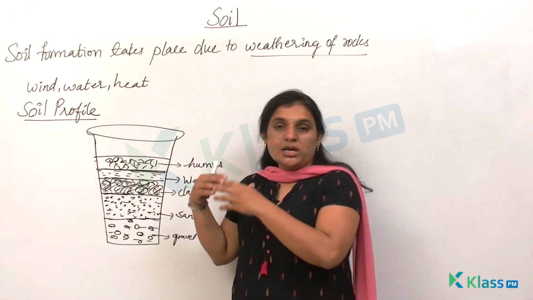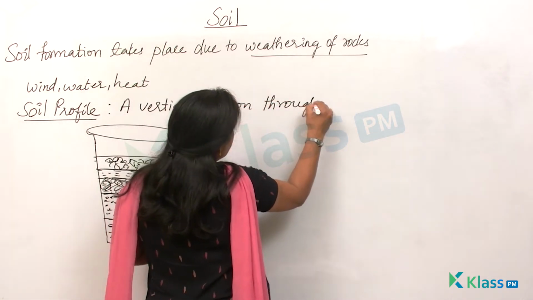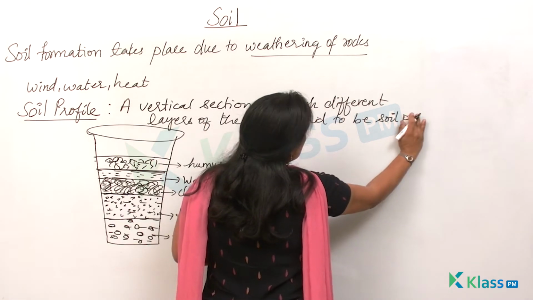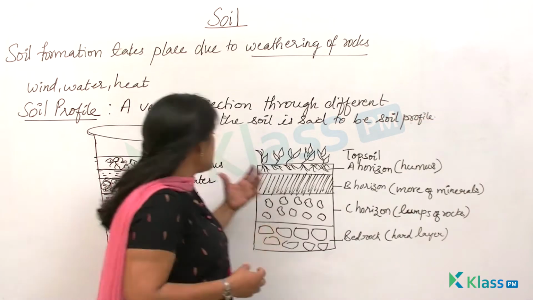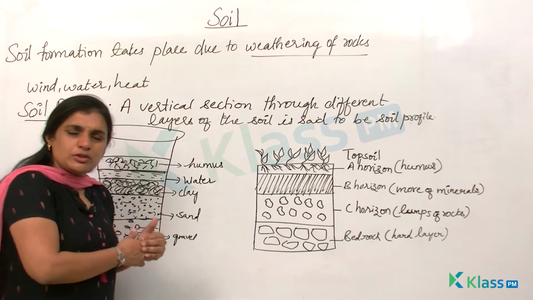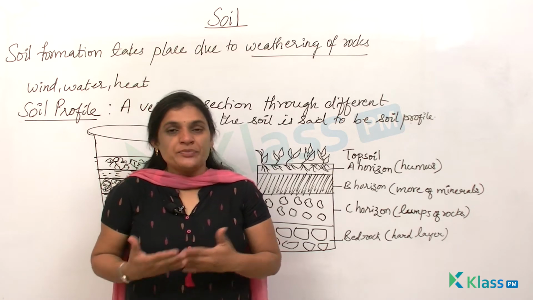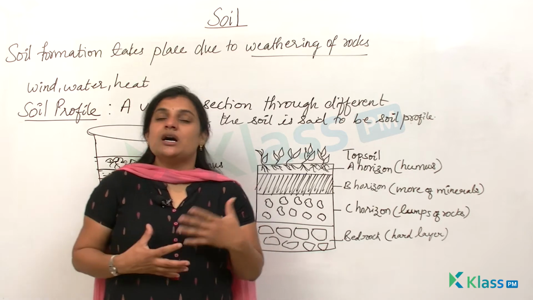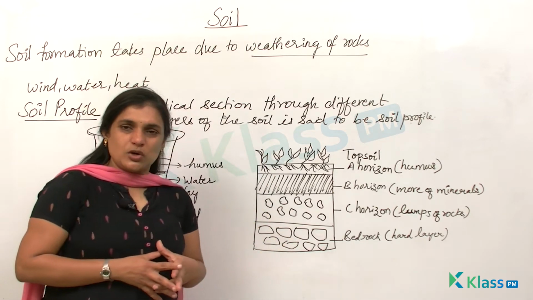By now you might have known a vertical section through different layers of the soil is said to be soil profile. So this is how you will know the distinct layers of the soil present. We have seen the different layers of the soil through the soil profile, and when we talk about these different layers, you see that each layer differs in its texture, chemical composition, and color, and these layers which differ are said to be horizons.